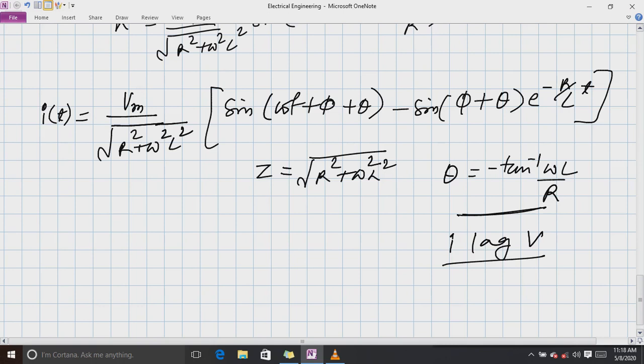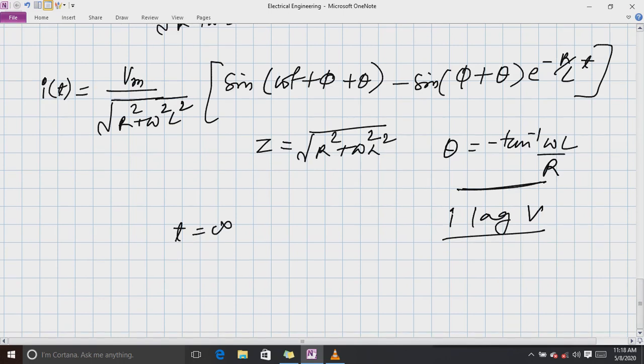Let me tell you one thing. Suppose at t equals infinity, that is at steady state, when the steady state comes, what will happen? This portion will become 0. So the equation you will get will be, with t tending to infinity, sine(omega t plus phi plus theta).